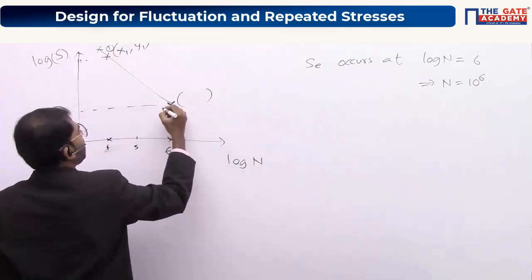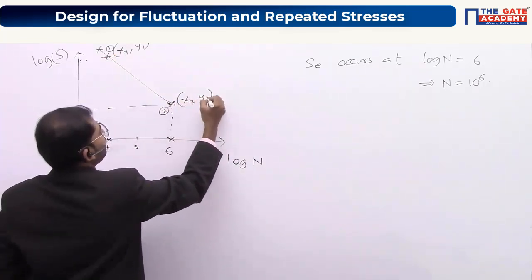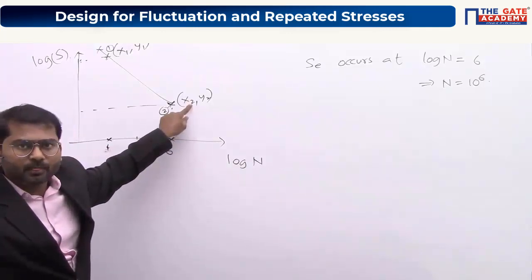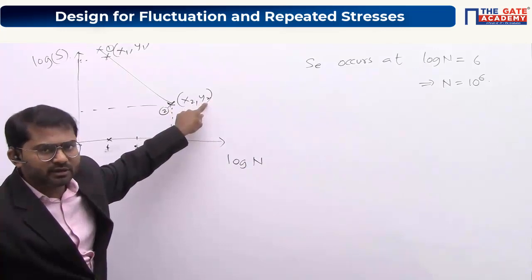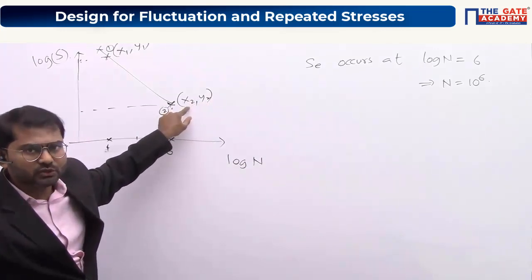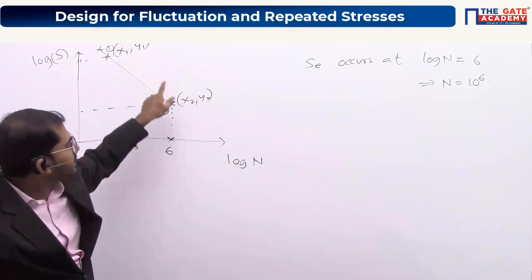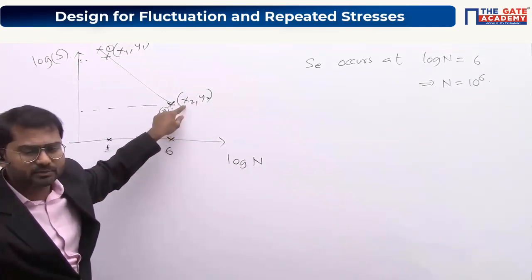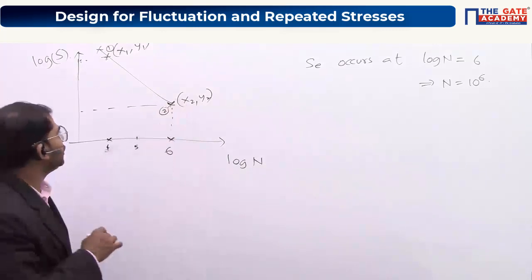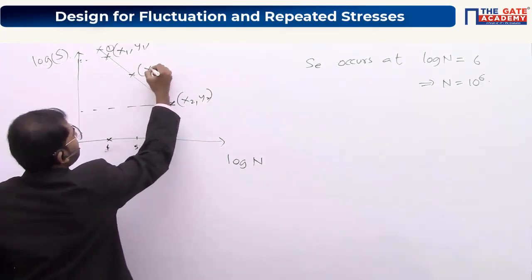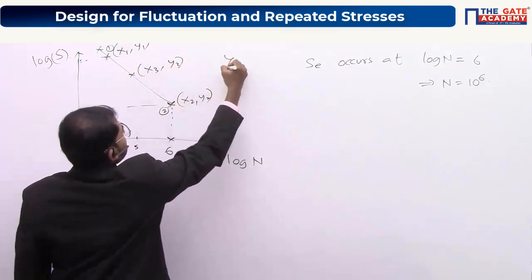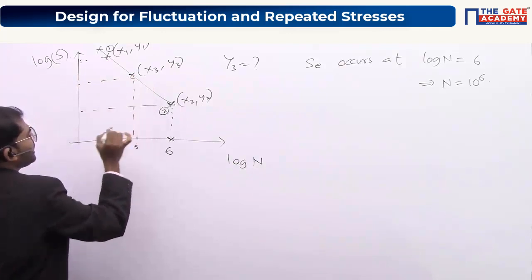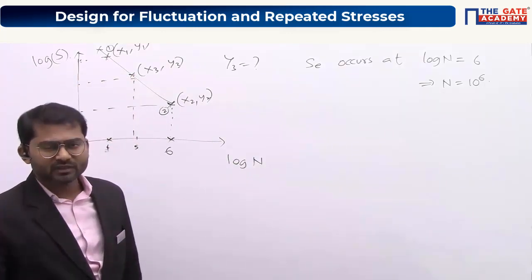So let's take this point as 2, x2, y2. They might not give you this value, x2, but when they say it is the endurance limit, you can immediately decide that the x2 value is equal to 6. They'll give you the y2 value here, and they'll expect you to know x2. Then they will ask you, for a stress of this much, x3, what is the value of y3? So y3 is equal to question mark. That means for this amount of stress amplitude, up to how many number of cycles it is going to sustain. Are you able to understand?